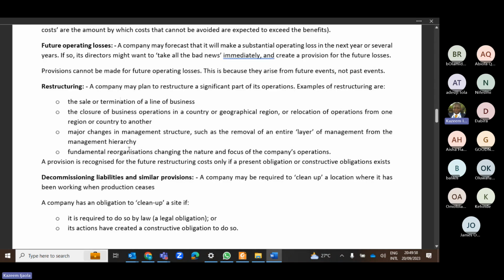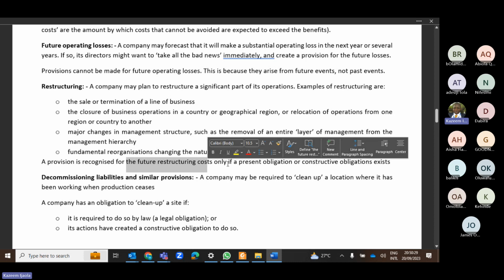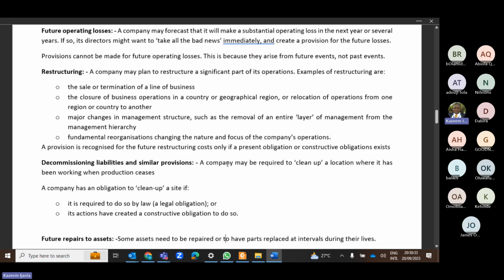So can you make provision for restructuring? The answer to that is yes. For you to make provision for restructuring, you must have communicated the plan. There must have been an obligation. Obligation simply means that you must have informed your staff ahead that, dear staff, we are closing down our factory in 3 months' time. So you have already informed everybody. If that is the case, then you can make provision for restructuring costs. That is why the standard says that a provision can be made for restructuring costs if a present obligation or constructive obligation exists.